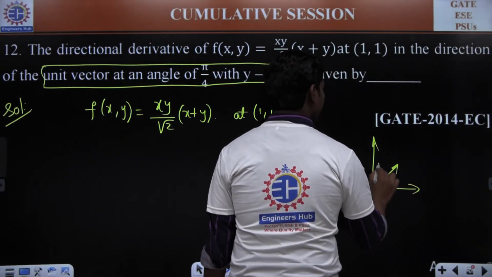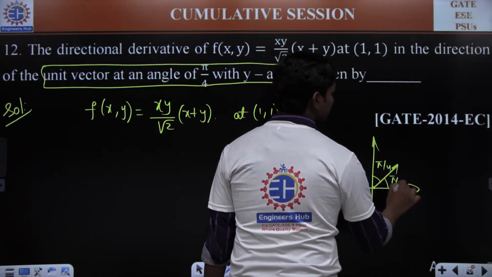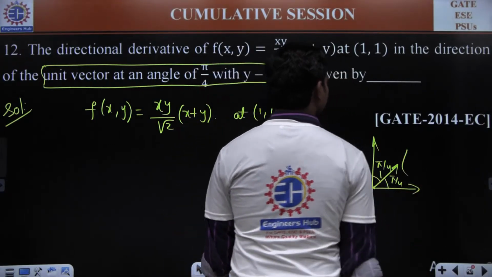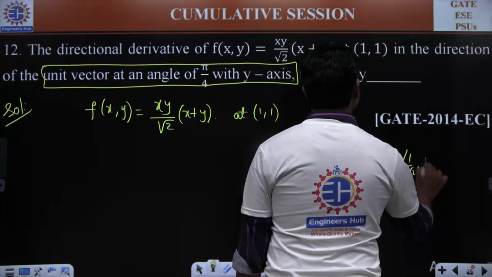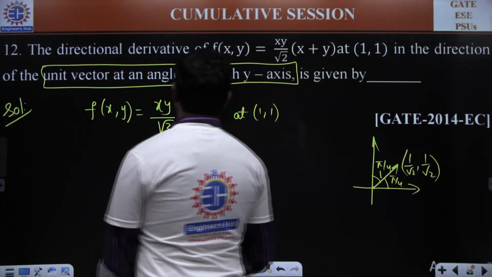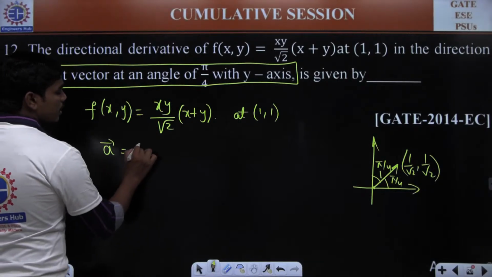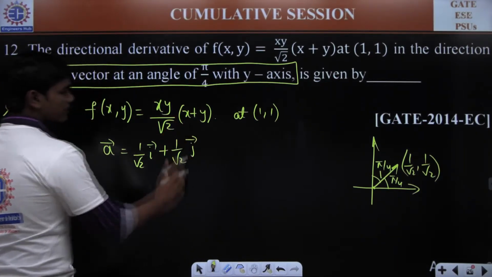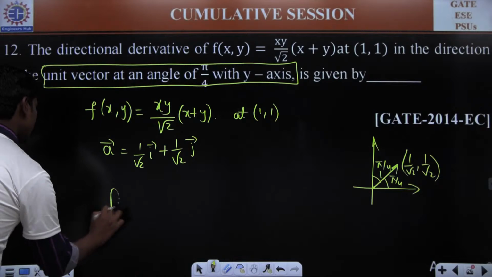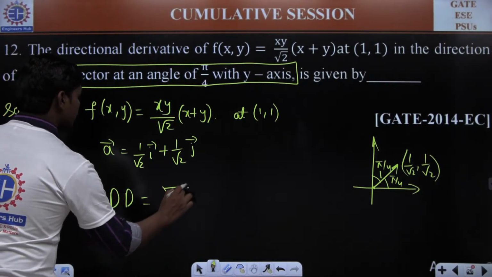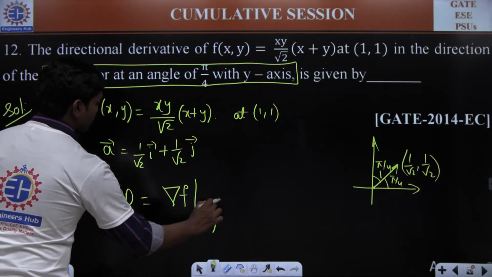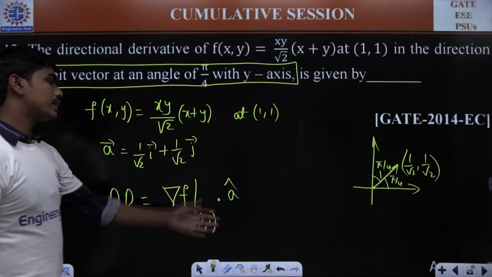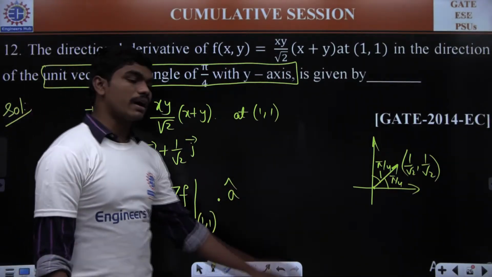If this is making an angle pi by 4 with x axis, then definitely it also makes 45 degrees with x axis. And since this magnitude is 1, you can write this as cos pi by 4, which is 1 by root 2, comma 1 by root 2. So the vector a bar you can write as 1 by root 2 i bar plus 1 by root 2 j bar. This is what you have. And of course, this is the function. So directional derivative is nothing but gradient of this function f at 1 comma 1 dot a cap. Of course, the magnitude is 1 unit, so definitely this can be written as dot a bar as well.